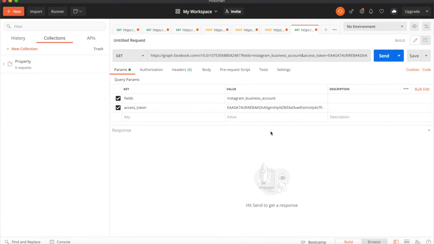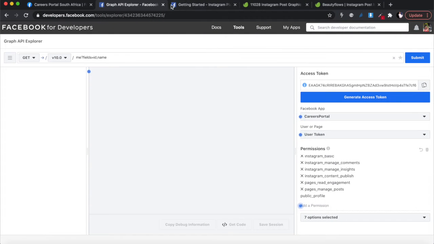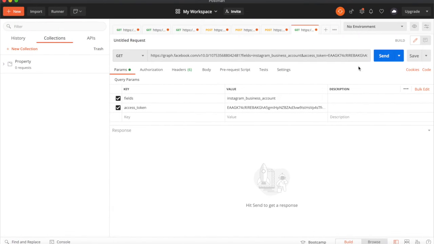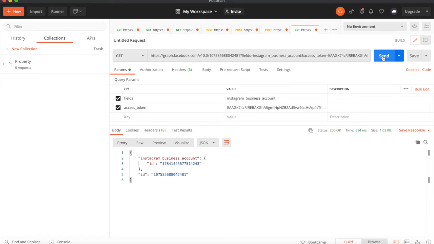Okay, so once I've pasted my user access token, I should be able to run this request, and it's a GET request. Let's just make sure of that. It's supposed to be a GET request. All right, and so let's just run it. There you go. And when you run it, you'll get returned the Instagram business account, and obviously the ID at the bottom here is the same ID as your page number, right? It's the 107 and ends with the 81. It's that number over there, and this is the business account number that you want to work with.